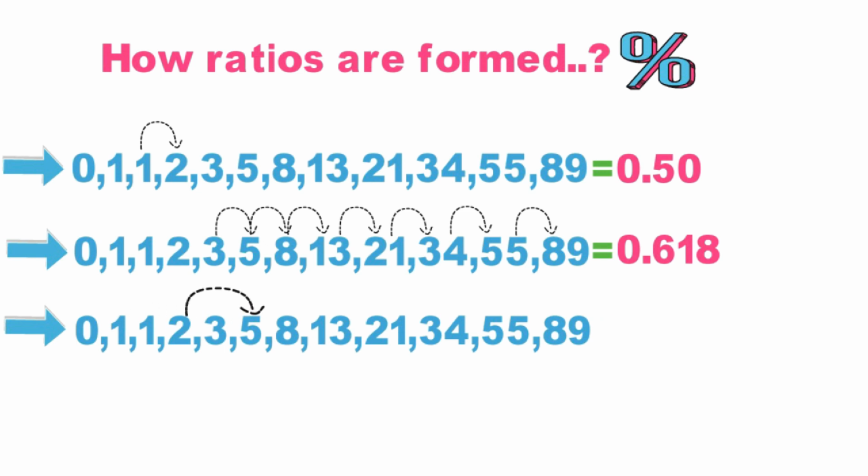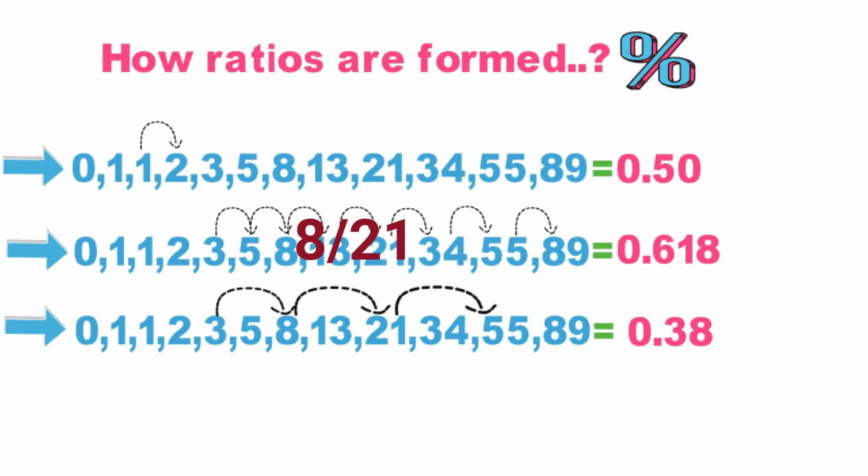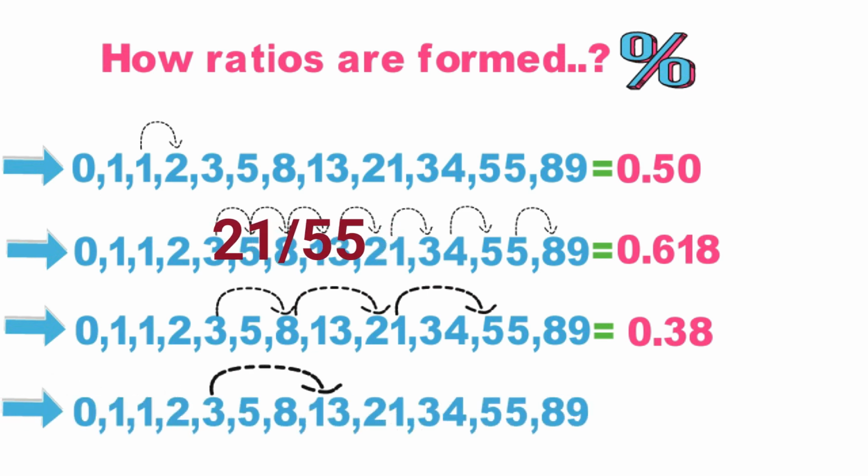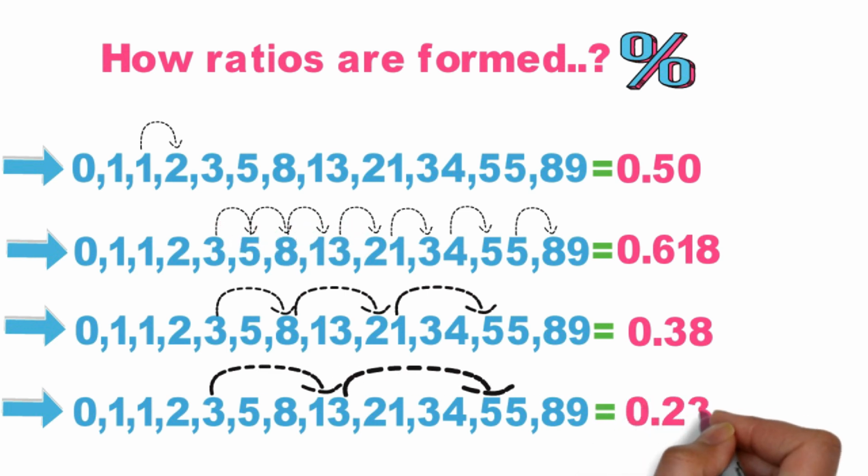The next ratio is to skip one number and divide by that number. We get 0.38. 3 divided by 8 is 0.38. 8 divided by 21 is 0.38. 21 divided by 55, we get 0.38. And the last one is to skip two numbers and divide. We get 0.23, the lowest number. 3 divided by 13 is equal to 0.23. 13 divided by 55 is 0.23.